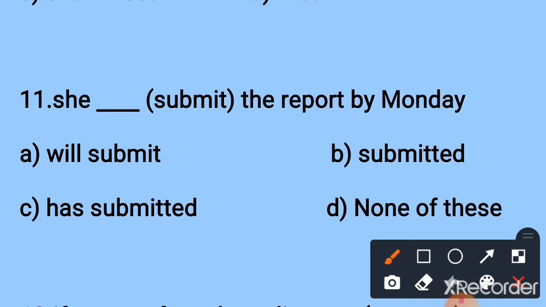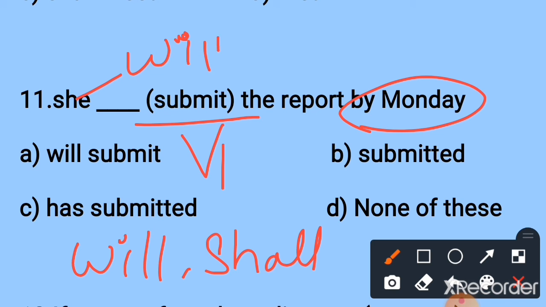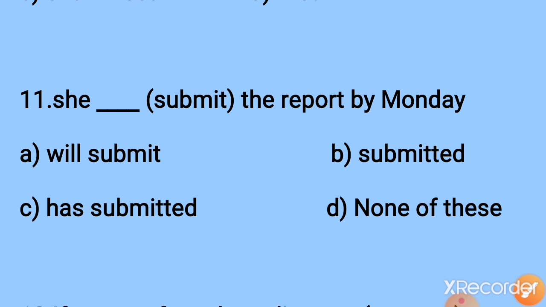Eleventh one. She dash submit the report by Monday. So by Monday, next day: these are the keywords of simple future tense. In simple future tense we have to write verb 1 as it is and we have to use will or shall. Here, for he, she, it we have to use will. Which one is the correct answer? Option A is the correct answer. Will submit. She will submit the report by Monday. Next question.